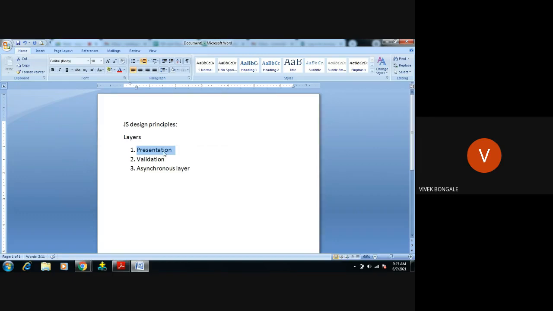This presentation layer is closest to the user side, meaning user experience, right? By seeing the web page in the browser, how the user will respond, how that content will display to the user. So the presentation layer will basically be at the side of users, how the user will experience the web page. This is regarding the presentation layer, right?